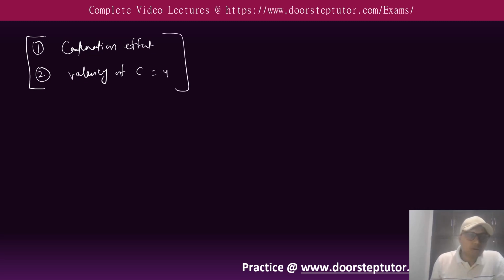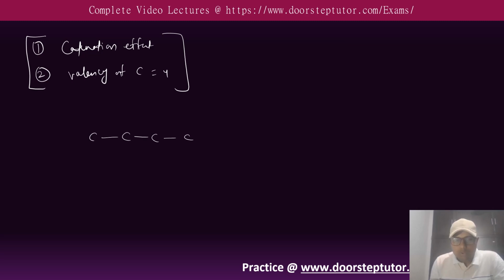What is the catenation effect? It is an effect in which an element has self-linking ability. Carbon has the tendency to attach with other carbon atoms. For example, if we try to represent it, one carbon forms a bond with a second carbon, and that carbon forms another bond with another carbon. This is known as the catenation effect, and because of it they form long chains.